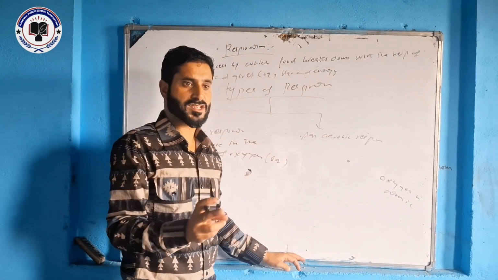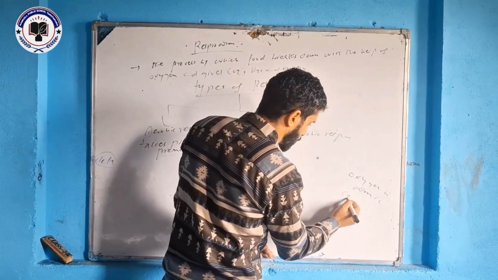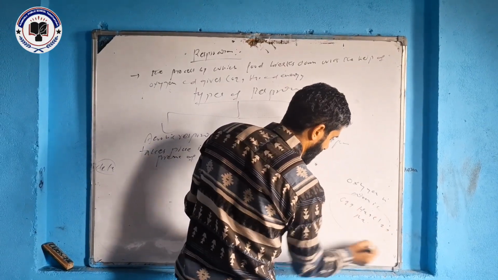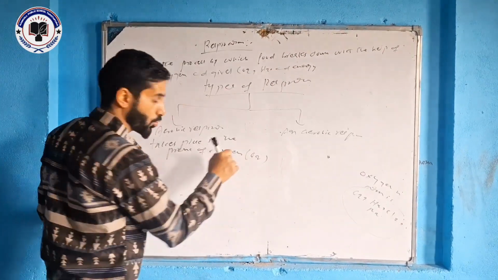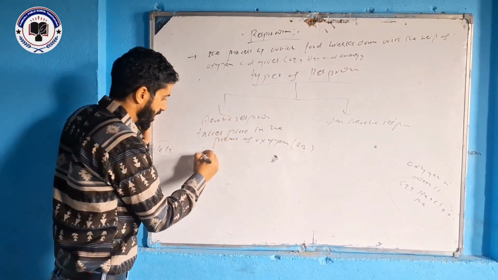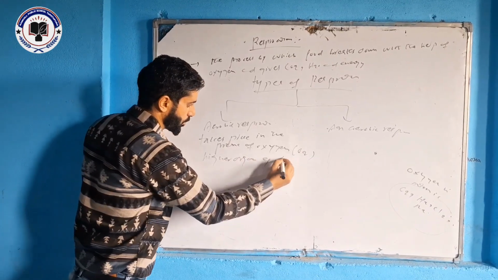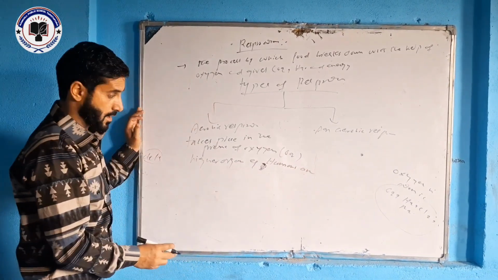Diatomic means made up of two atoms. That is why O2, H2, Cl2 are called diatomic, because they contain two atoms. That is why I write O2. This aerobic respiration takes place in higher organisms, for example, humans, animals.